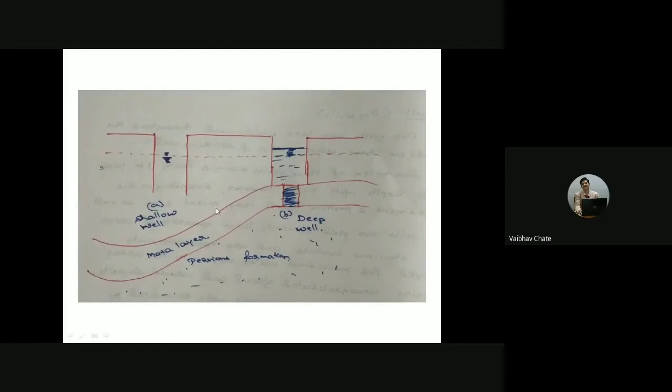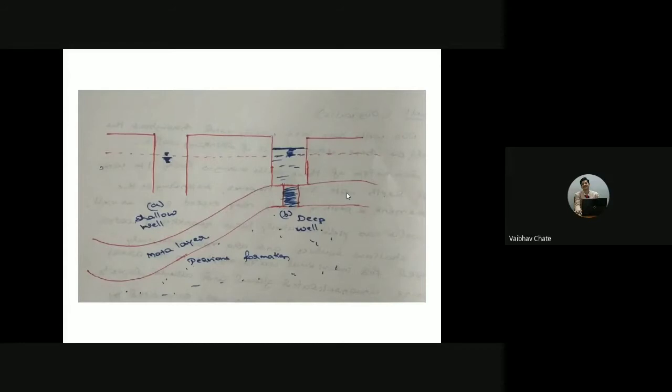You need to draw the picture with the help of a neat sketch and explain the dug well or open well. First you need to explain what a well is all about. A well is nothing but a hole or a shaft, usually vertical, excavated in the earth's surface for bringing groundwater to the surface. Occasionally, wells serve purposes like artificial recharge or subsurface exploration. The diameter of these open wells will vary between 1 meter to 10 meters.